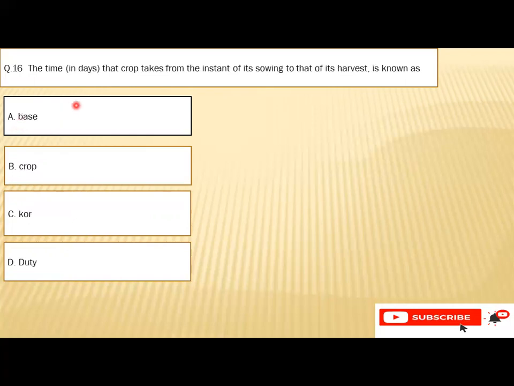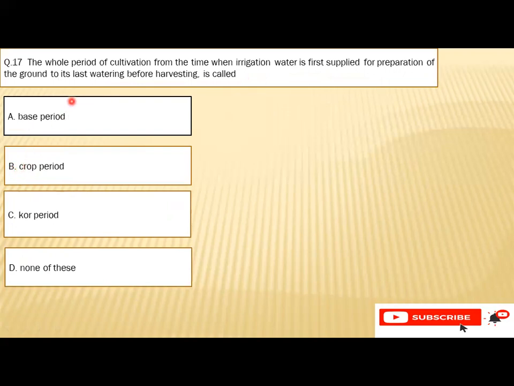Question number 16: the time in days that a crop takes from the instant of its sowing to that of its harvesting is known as A. Base, B. Crop, C. Core, or D. Duty. So the right option is B, that is crop period. Question number 17: the whole period of cultivation from the time when irrigation water is first supplied for preparation of the ground to its last watering before harvesting is called A. Base period, B. Crop period, C. Core period, or D. None of these. So the right option is A, that is the base period.